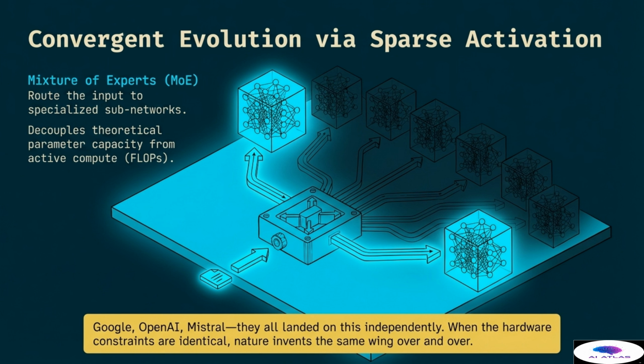It is a form of sparse activation that mimics how different parts of the brain specialize in different functions. By only using the parts of the model that are necessary, we can scale intelligence further without hitting a wall of computational impossibility. This convergence toward MOE architectures shows that we are uncovering fundamental truths about how to build large-scale intelligent systems within the limits of our current hardware.